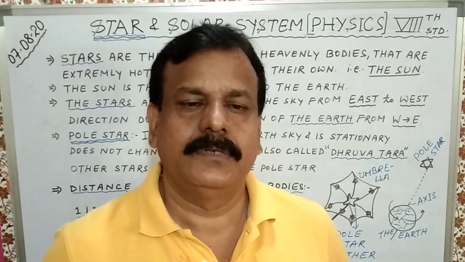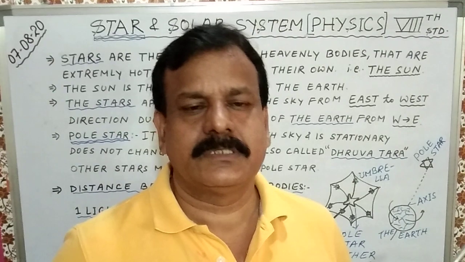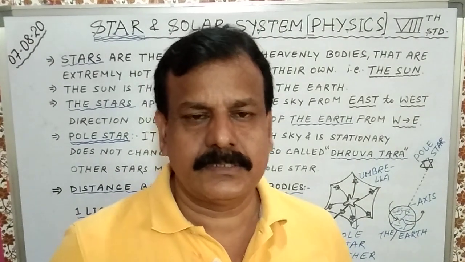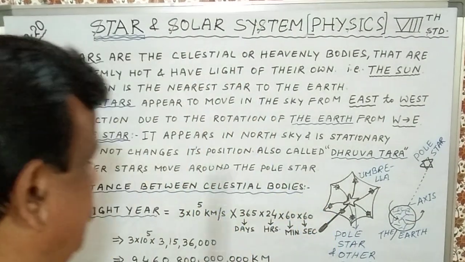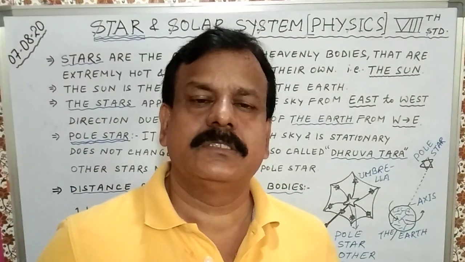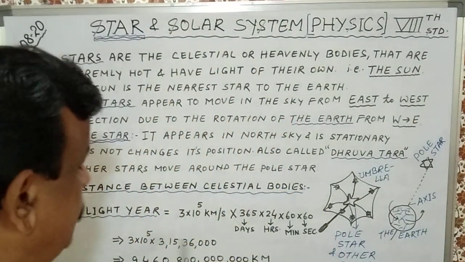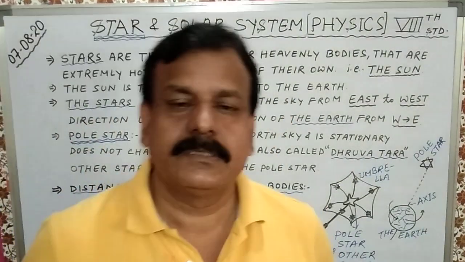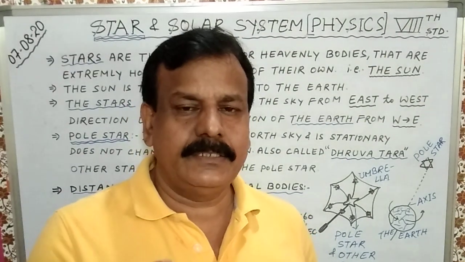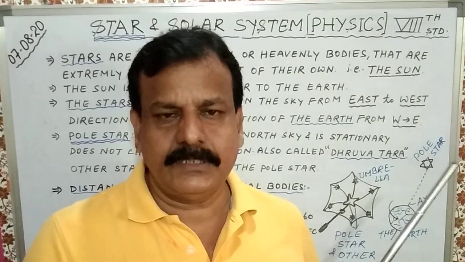So we have a new unit to measure the distance between stars and celestial bodies, called the light year. What is a light year? One light year means the distance traveled by light in 1 year.